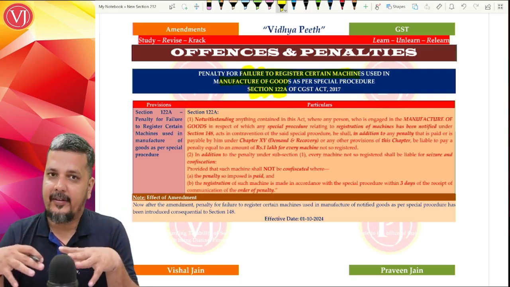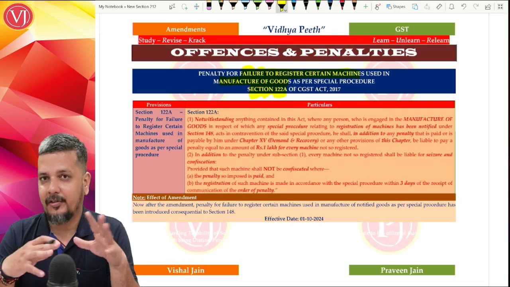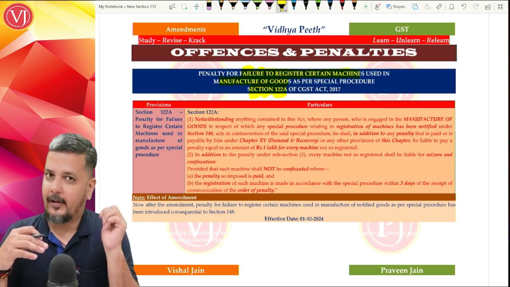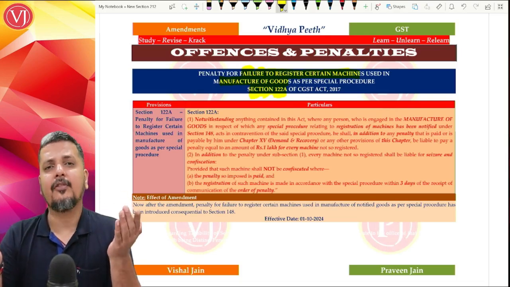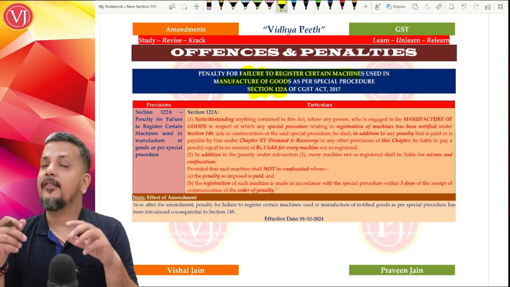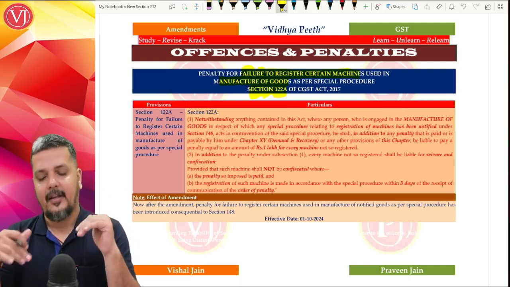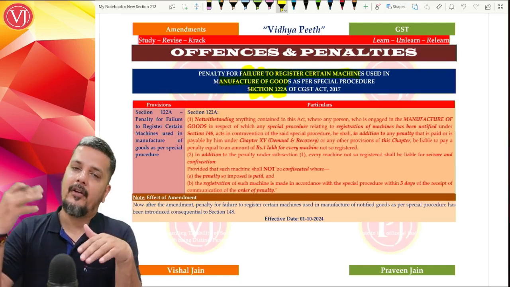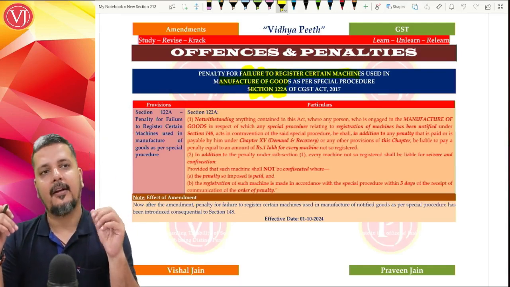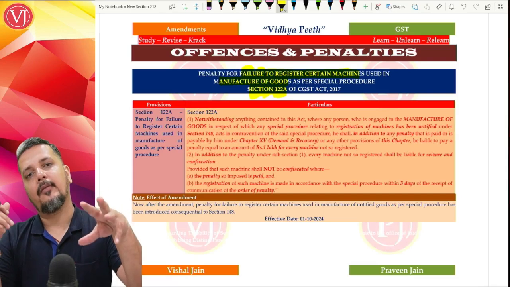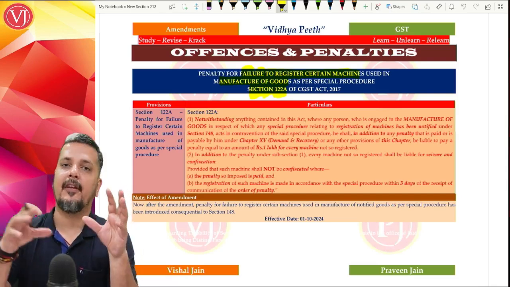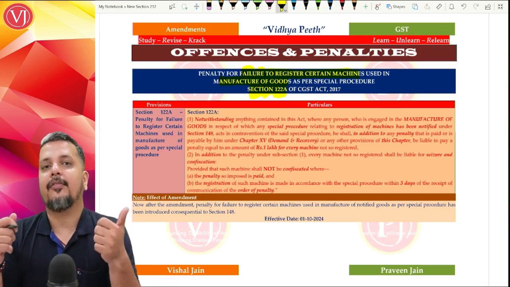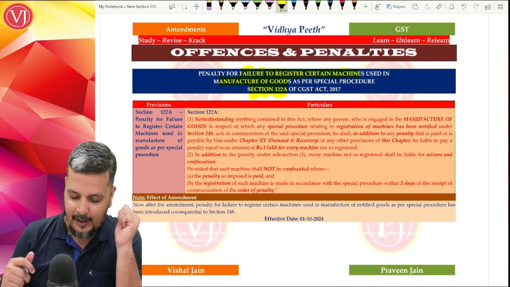And a lot of times in these cases, if they don't show the machineries, the production will be a different quantity, and what they are actually showing in books will be a different quantity. So to make sure that the tax evasion in such cases, which is huge, is minimized, they have introduced registration of machineries by manufacturers of notified goods. When they introduced this provision that manufacturers of notified goods, say pan masala, have to register their machineries, they knew that even after telling that, it would be a challenge to get them registered. So they have introduced a new penalty provision.